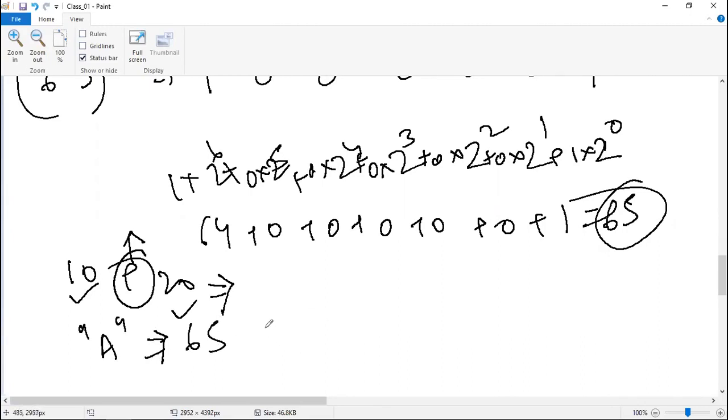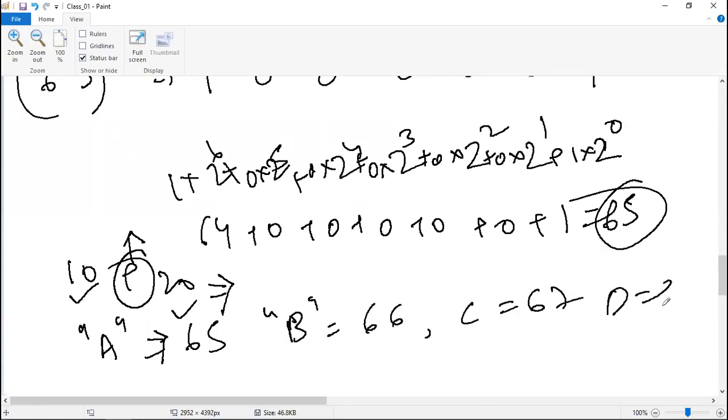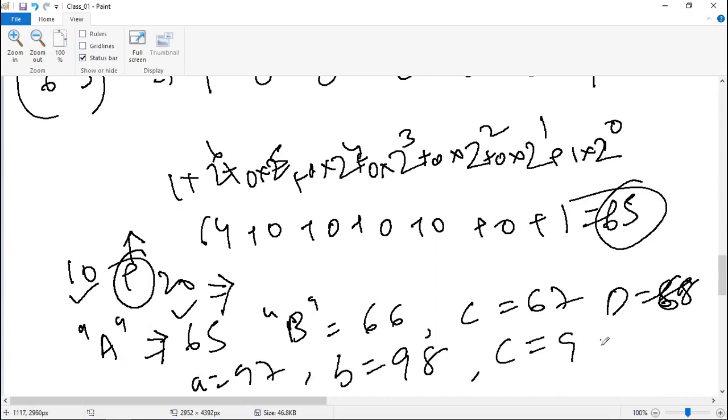Then B will be 66, C will be 67, D will be 68, and so on. Similarly, small a will start with 97, small b will be 98, small c will be 99, and so on. The equal to sign is equivalent to 61, I think. So internally it converts it into the binary. So it has got the number.